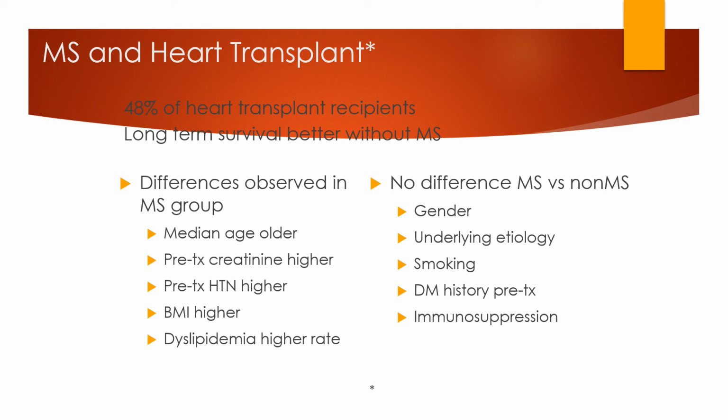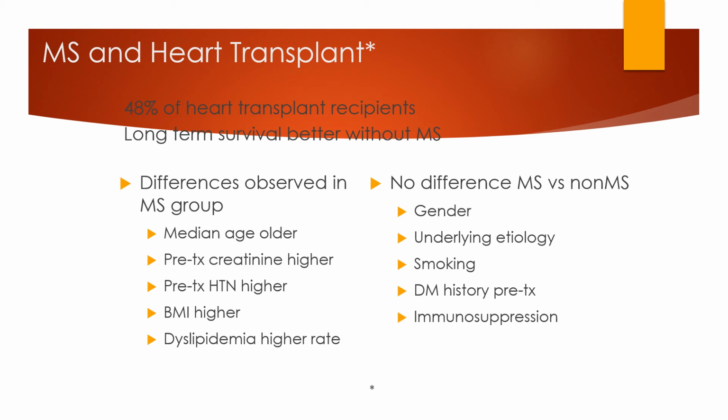MS and heart transplant. 48% of heart transplant recipients had MS; long-term survival benefit without MS. Differences between the observed and MS groups: median age older, pre-transplant creatinine higher, pre-transplant hypertension higher, BMI higher, dyslipidemia higher grade. No difference in MS versus non-MS in gender, underlying etiology, smoking, diabetes mellitus, history of